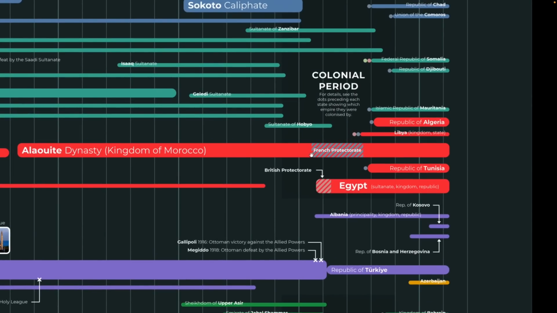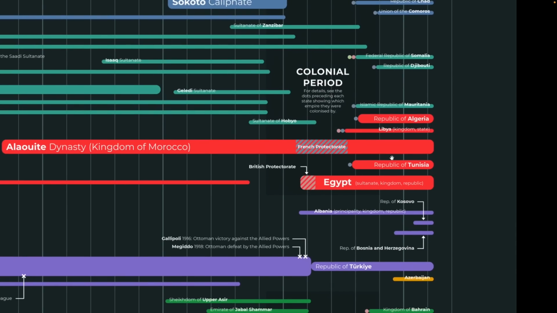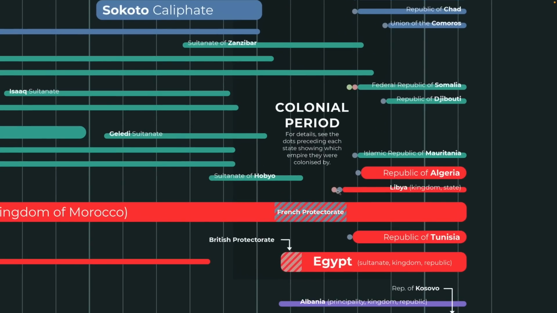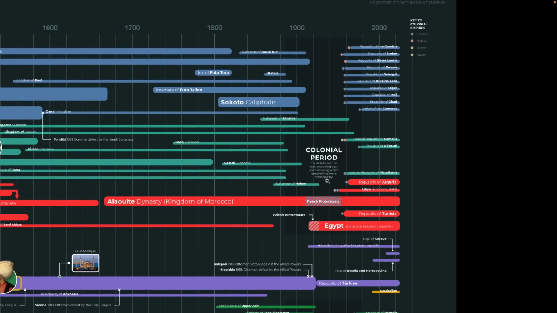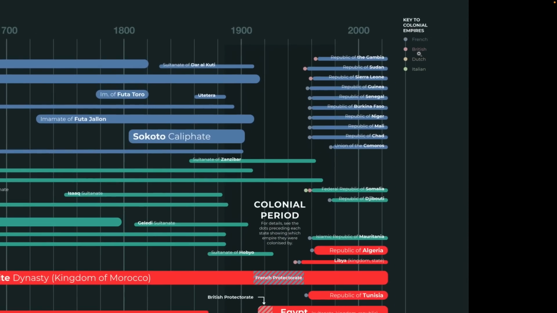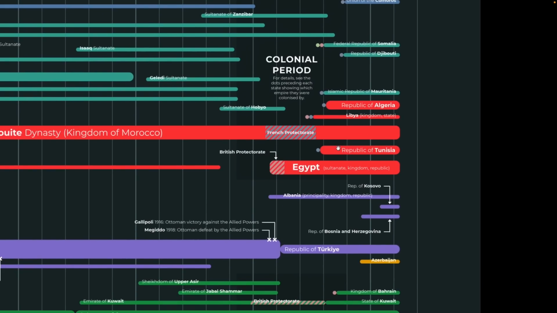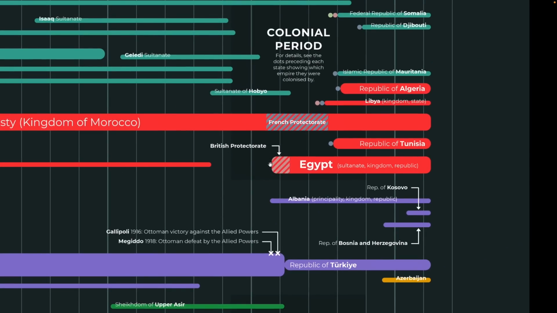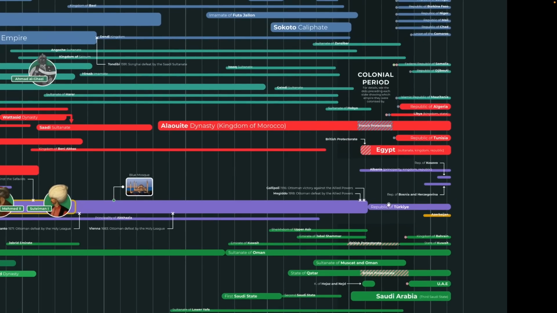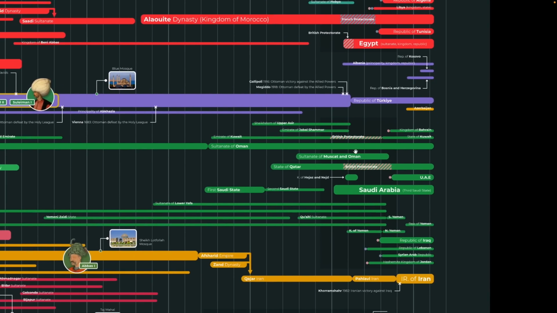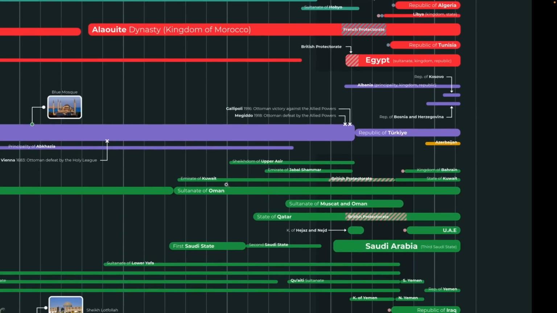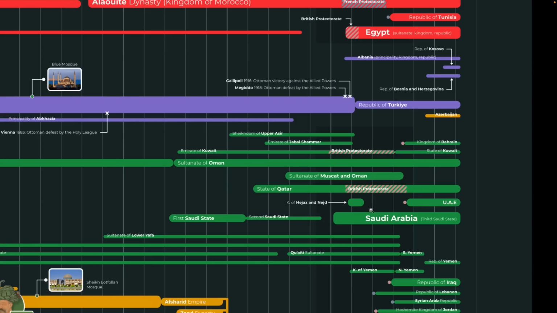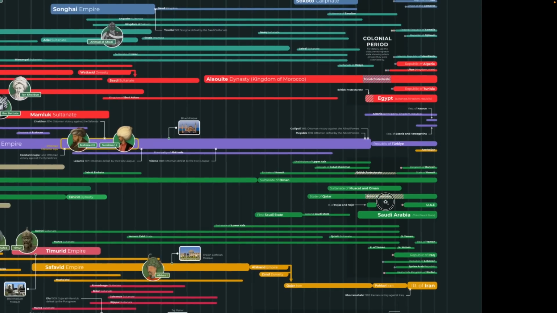For example, the Alawite dynasty eventually comes under the French protectorate. We have the British protectorate in Egypt. We have these dots, which represent independence from colonial empires. The blue represents French, red British, Dutch, and Italians, and so that's what these colors represent. Egypt was a British protectorate until it gained its independence, and there was a whole drama there. We have other Islamic Arabian states, Kuwait and Qatar, and the UAE.